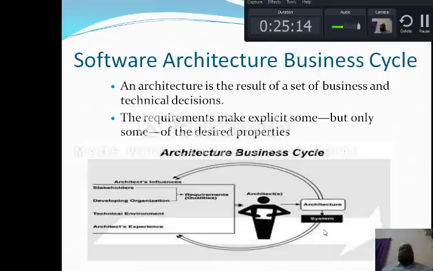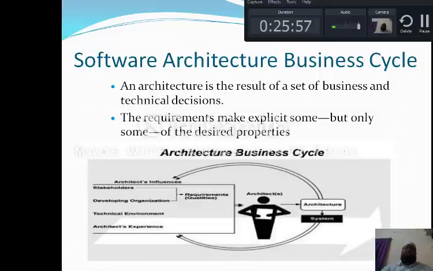And these requirements are nothing but the qualities. He is going to produce this for the technical environment and the architect's experience. So here the architect will develop an architecture which leads to a system. That system will influence the needs of the stakeholders or the developing organization, the technical environment and the architect's experience. So if I have developed one architecture, I have gained experience with architecture.